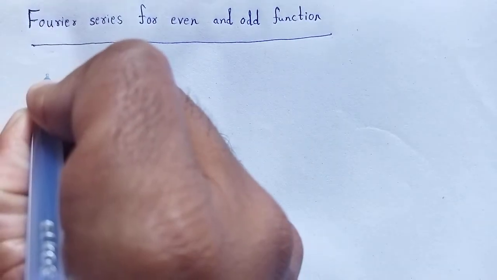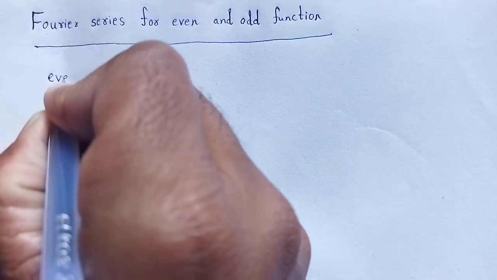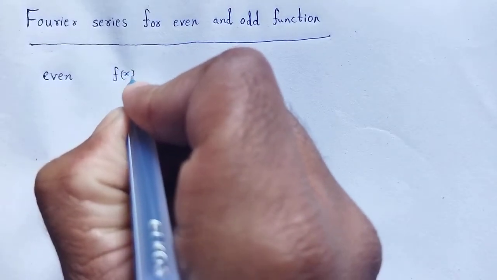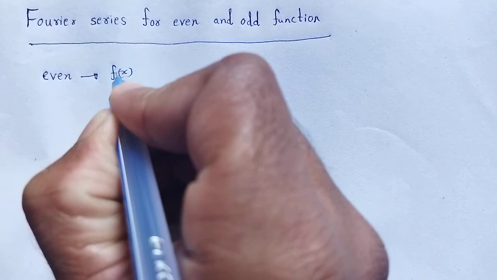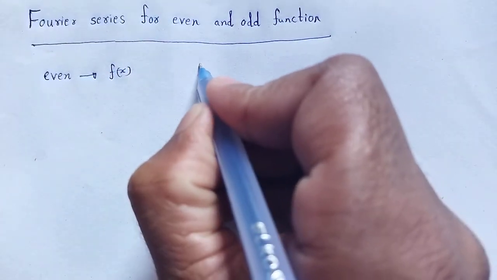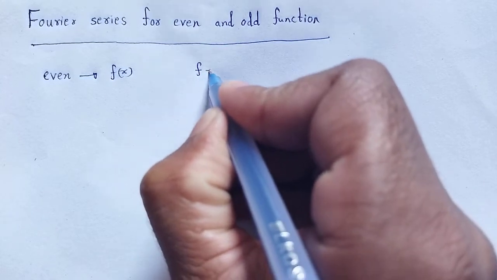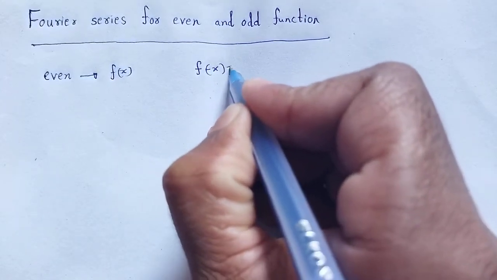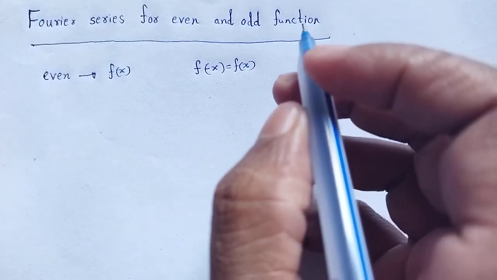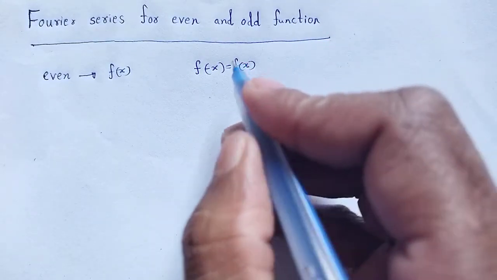Let a function f of x be said to be even, provided that f of minus x is equal to f of x for all values of x.